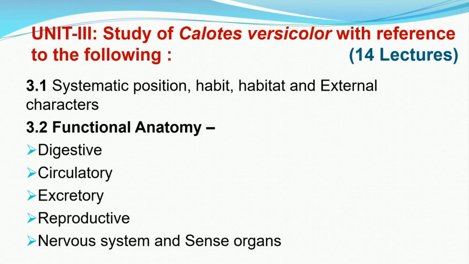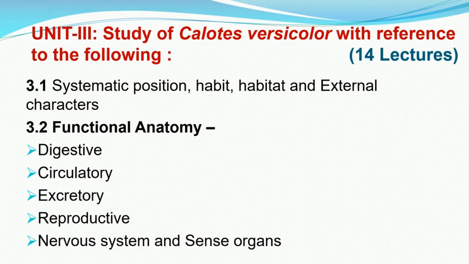In the next part, we will study the circulatory system of Calotis versicolor, where we will study anatomy and physiology of two systems, that is the arterial system and venous system. The excretory system, again we are going to study the anatomy as well as physiology of excretion.